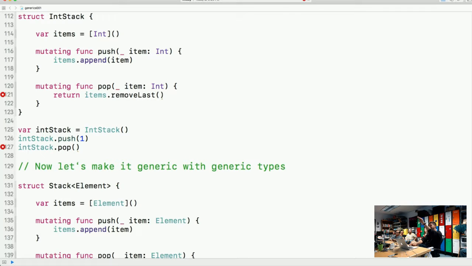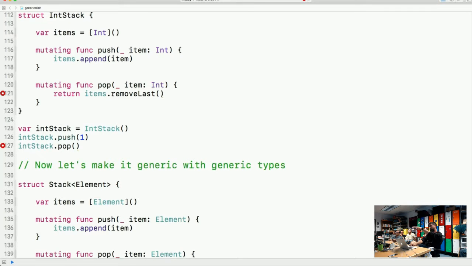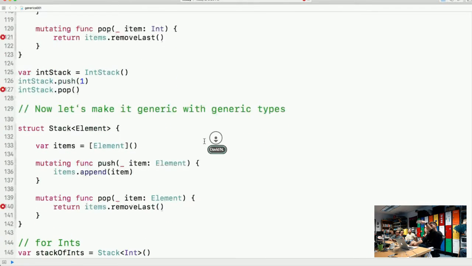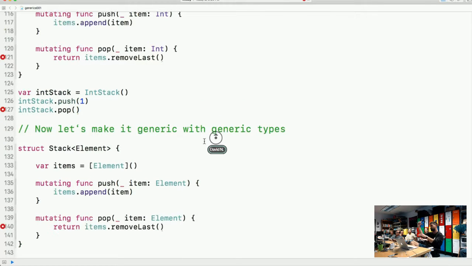So we've got the int stack and we've got the generic stack. So how about let's just talk about this one. I'm having a difficult time getting them on the same screen, so we'll just focus on 131. What we've done is we've taken the int stack and we have pulled out the int. I mean, we just renamed it, right? So it used to be named struct int stack. Now it's struct stack with the angle bracket saying that this is an element coming in. We maybe have seen element further up before when we talked about arrays.